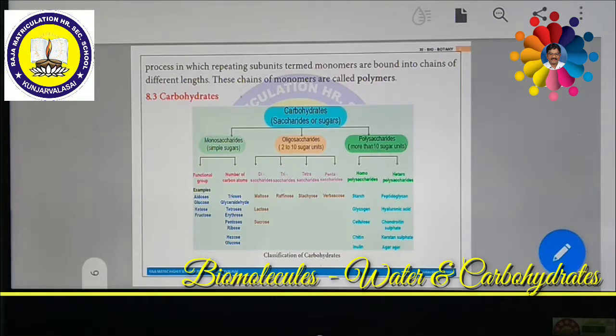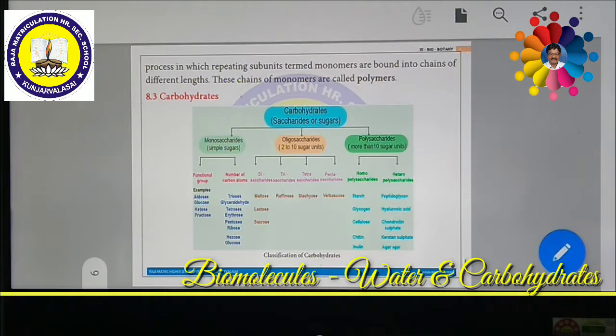Polysaccharide is an example of a giant molecule, a macromolecule, consisting of only one type of monomer. Polysaccharides are insoluble in water. They won't dissolve in water. And these have glycosidic bonds, which are strong bonds. Moreover, they are sweetless.